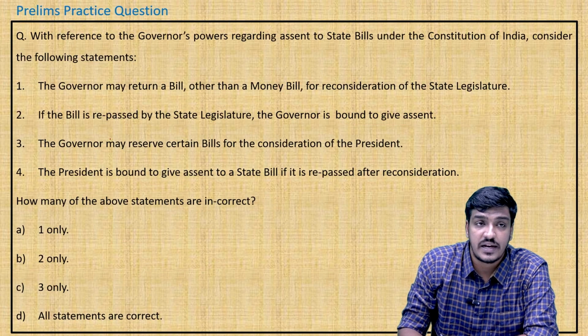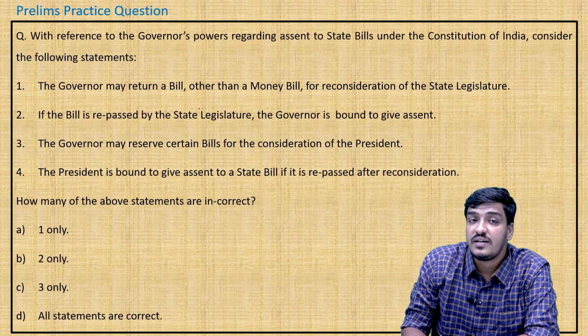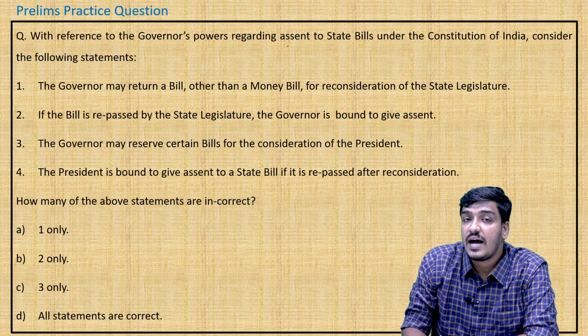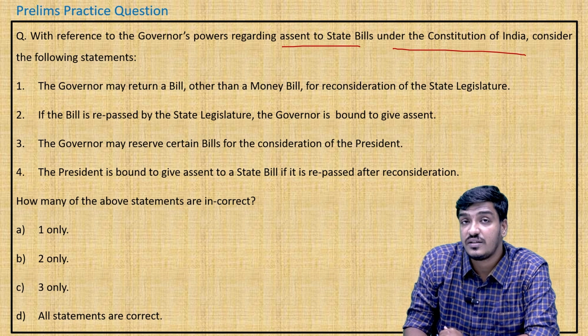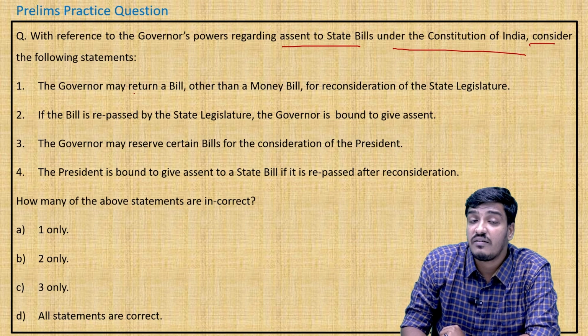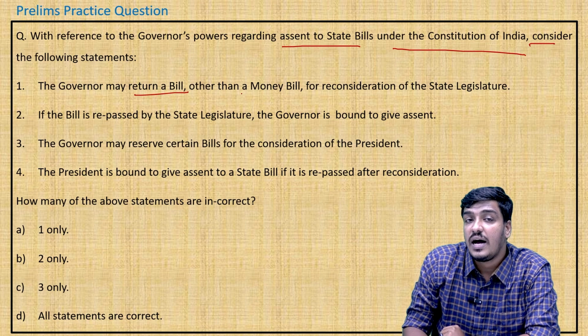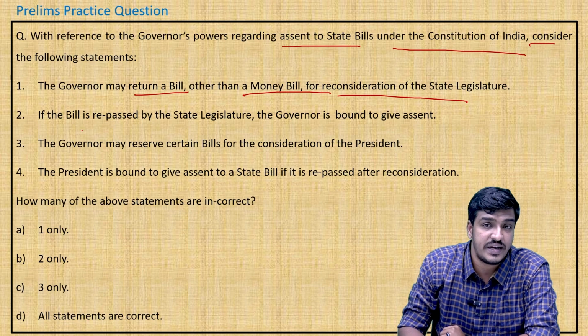Moving to the second question, which is with reference to the governor's powers regarding assent to state bills under the Constitution of India. Consider the following statements. First, the governor may return a bill other than a money bill for reconsideration of the state legislature.